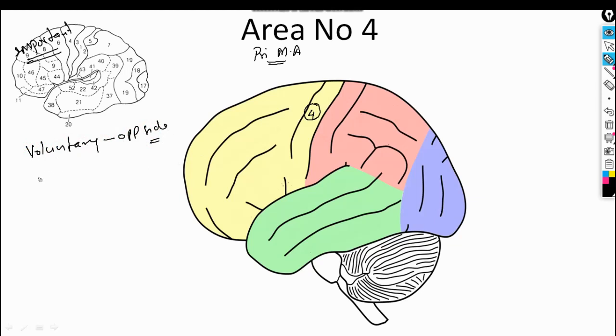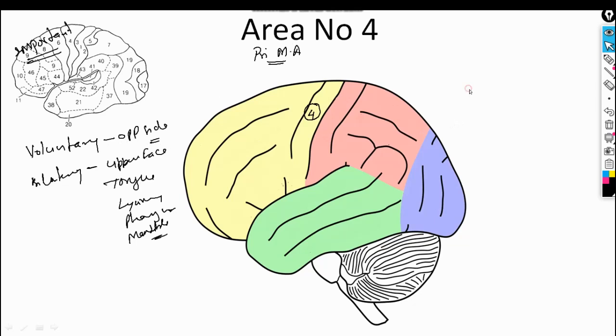But it has bilateral nerve innervation on the upper face, tongue, larynx, pharynx and mandible. So except for these, motor activity of the other side of the body is controlled by this primary motor area.